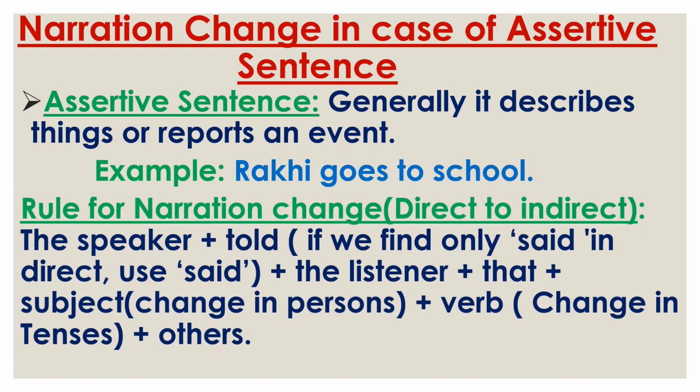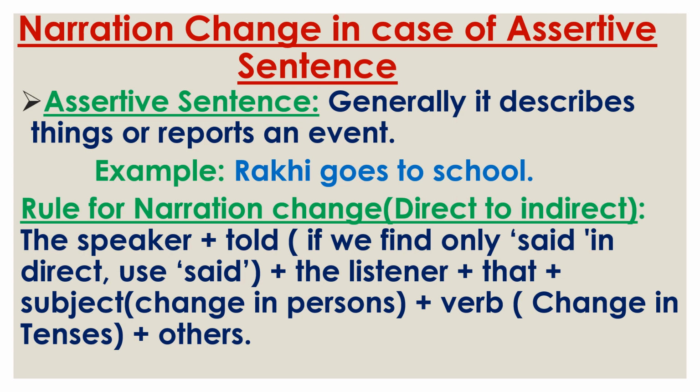Now see the rule for narration change from direct to indirect. At first we need to use the speaker, then told. In place of said to we need to use told. If we find only said in direct speech, use said. So if we find said to, in place of said to we need to use told. And if we find only said, we use said, not told. Then the listener. Then the joining word that.